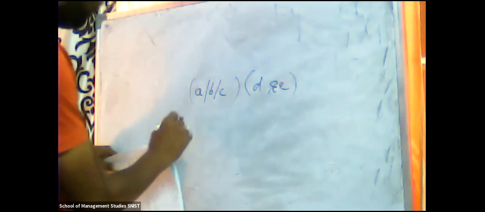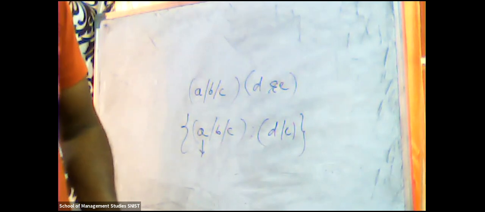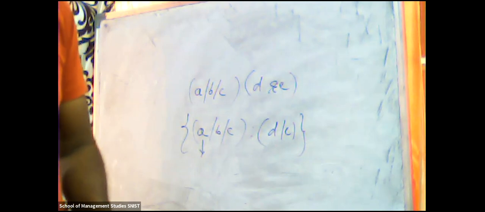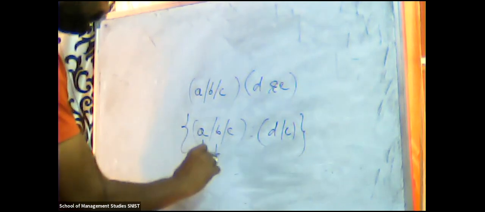We represent this as A slash B slash C slash D slash E. So what is this A? A means arrival distribution. B means service time distribution. I think I already explained to you: A, the arrival distribution, is the Poisson distribution. B, the service time distribution, is the exponential distribution.